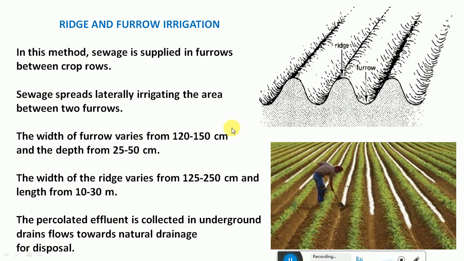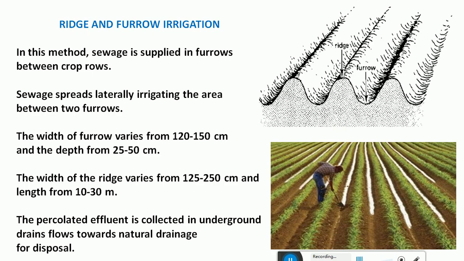It is also one of the methods, and here the length may vary up to 10 to 30 meter. That is the total length along this way. So it will be 10 to 30 meter depending upon the land, and this will be in the range of 125 to 250 centimeter width. And this is one of the methods of sewage irrigation.